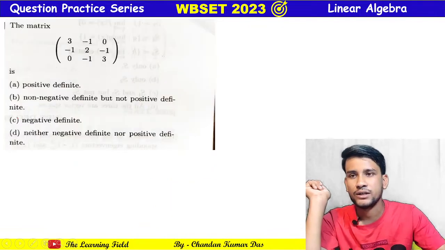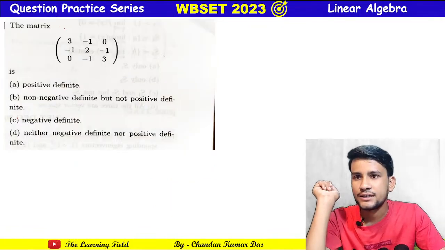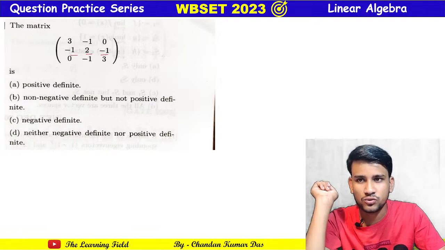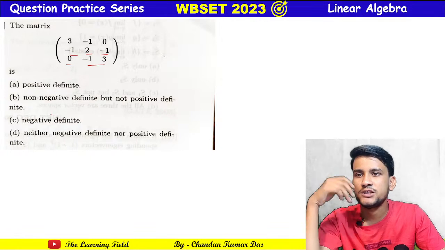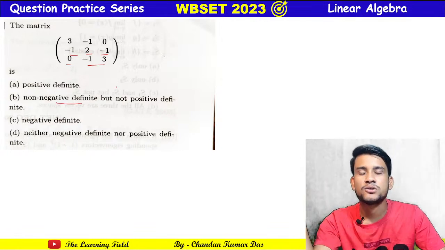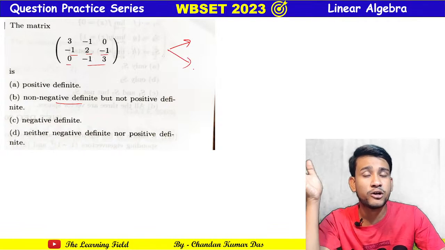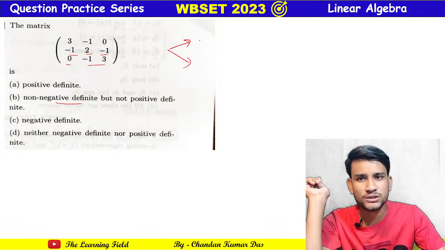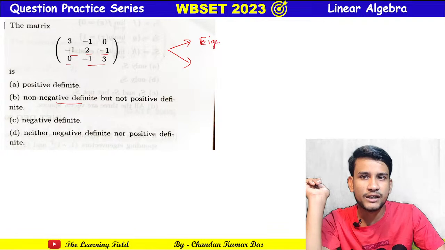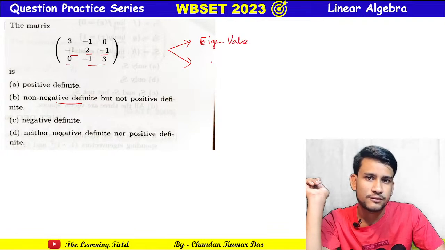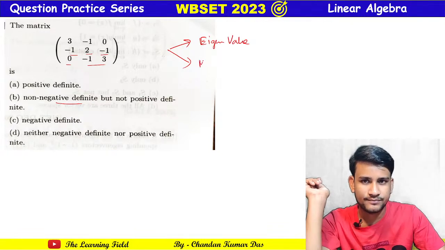Okay, now the next question: the matrix minus 3 minus 1 0, minus 1 minus 2 minus 1, 0 minus 1 3 is positive definite, non-negative definite. So there are two processes to check positive definite, negative definite or indefinite. One is eigenvalue and the second one is the minor process.